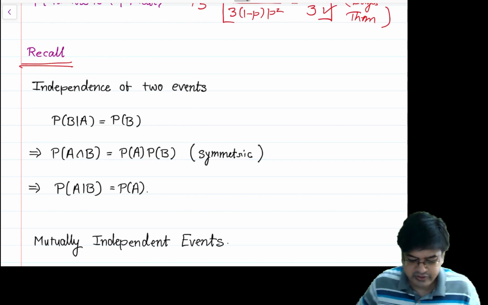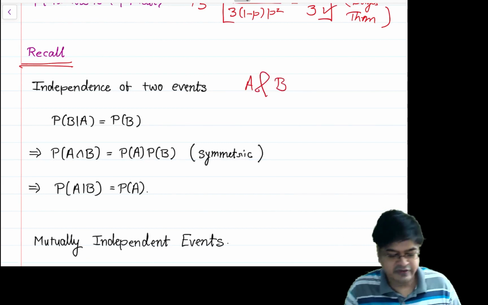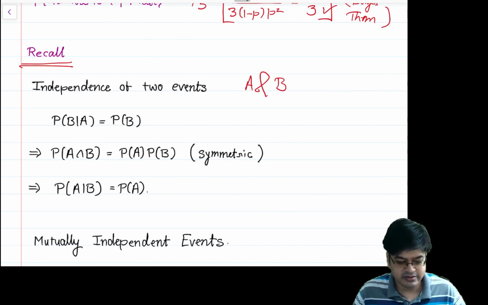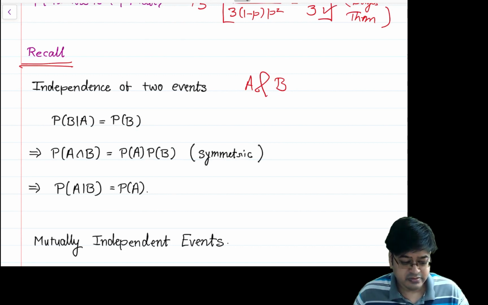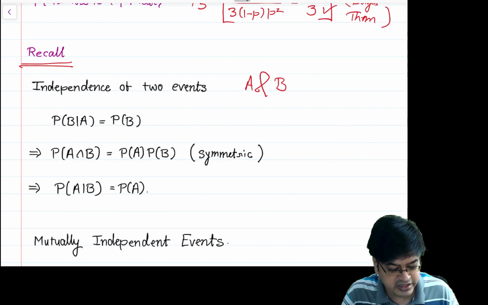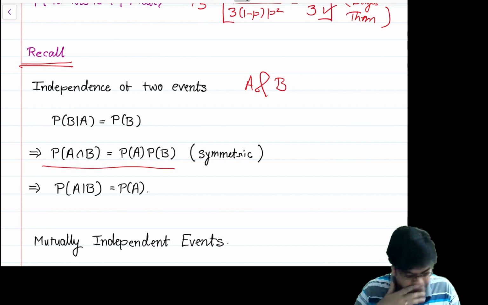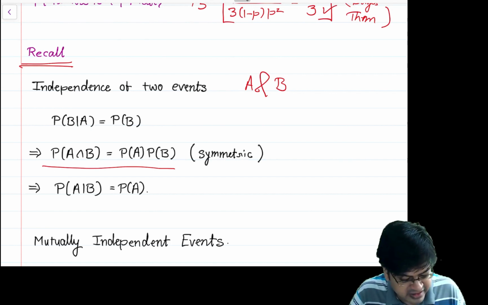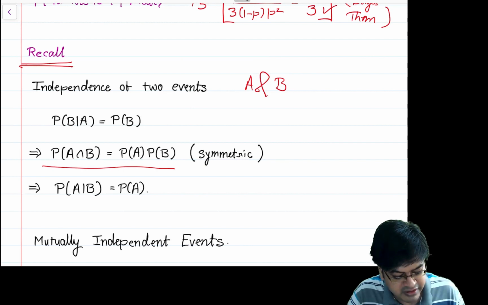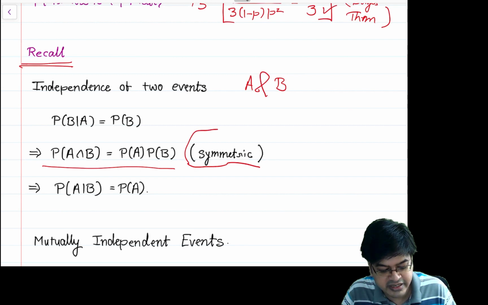We say two events A and B defined on the same sample space omega are independent if probability of B given A is equal to probability of B. Note that this itself suffices to write probability of A intersection B equal to probability of A into probability of B, and that in turn implies probability of A given B is equal to probability of A. So the relation is symmetric in nature.